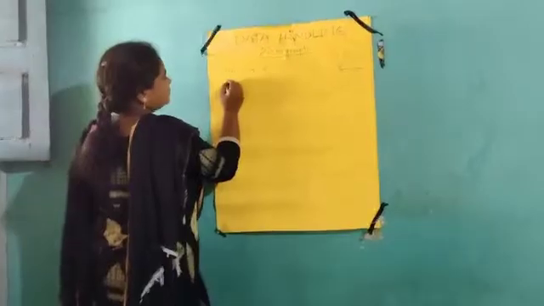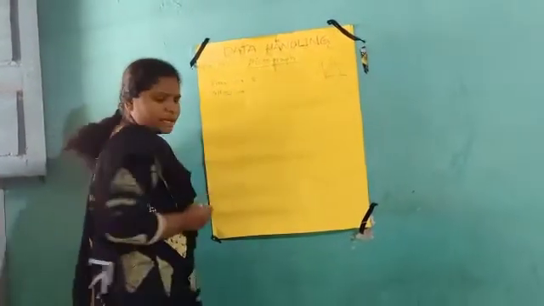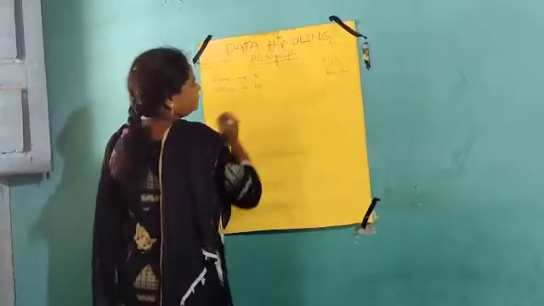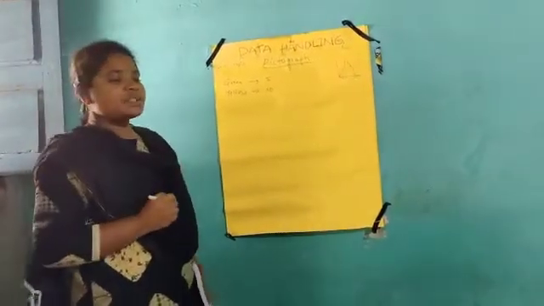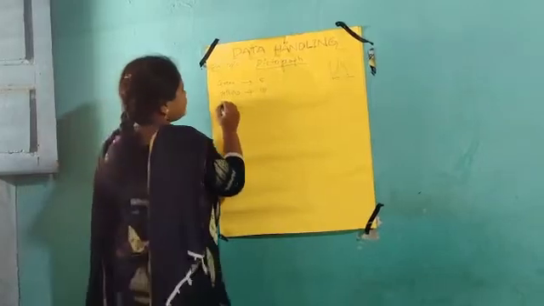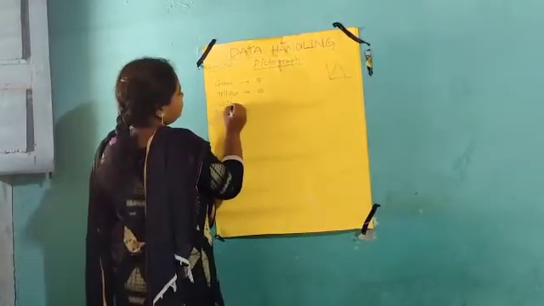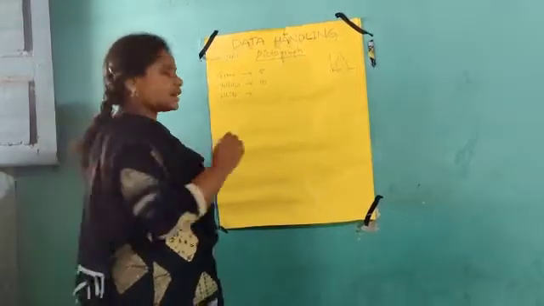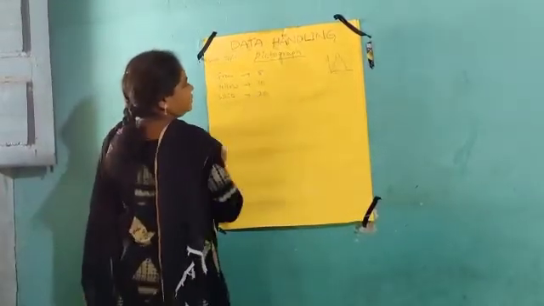Ten members. Next, how many students wear a white dress? 1, 2, 3, 4, 5, 6. That is 20 members.